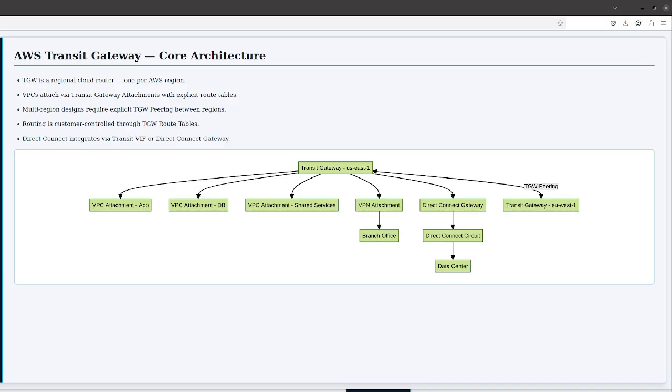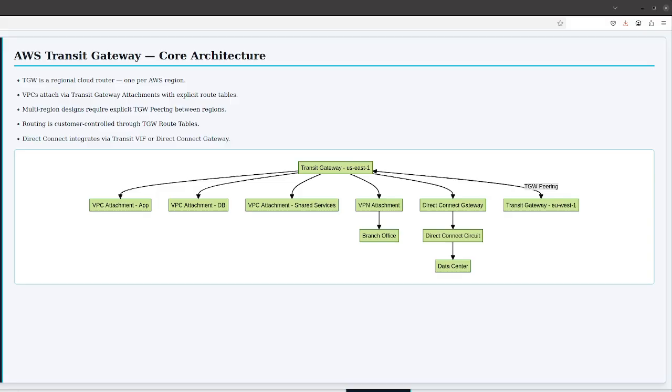VPCs attach to the TGW through transit gateway attachments. Each attachment connects a VPC to the TGW routing fabric. Similarly, on-premises sites connect through VPN attachments or through AWS Direct Connect via a transit virtual interface, called a transit VIF. AWS also allows you to attach Direct Connect gateways to a TGW to centralize Direct Connect connectivity.